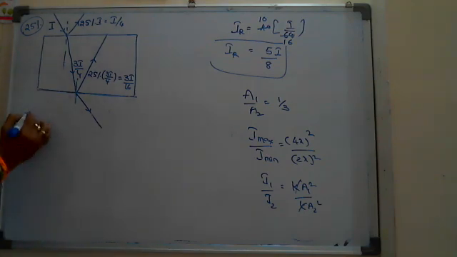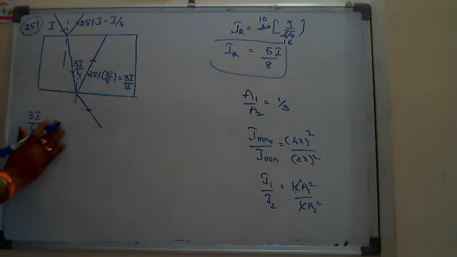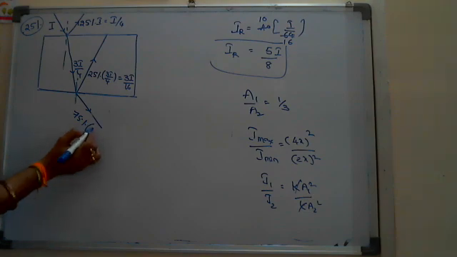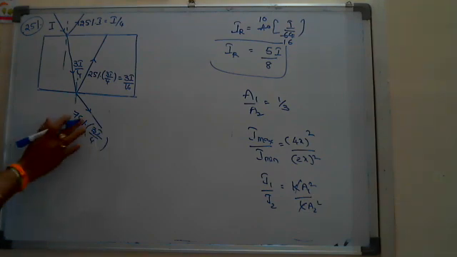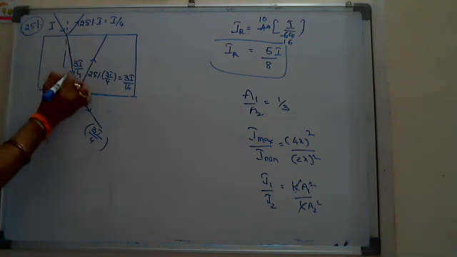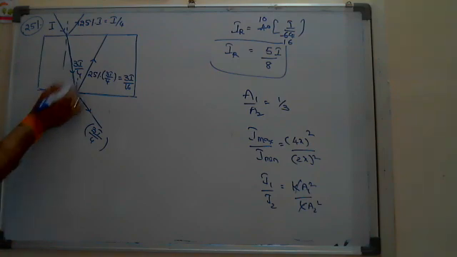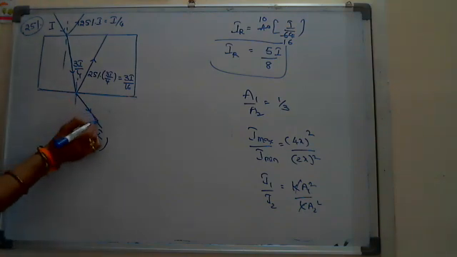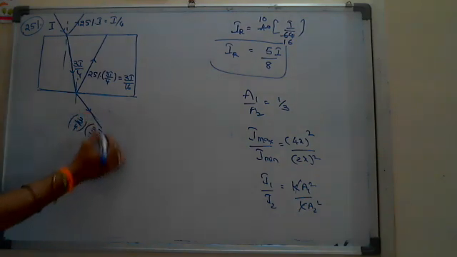So in 3I by 4, 3I by 16 is reflected, means 25% is reflected and 75% is refracted, the remaining. So this is 75% of 3I by 4, which is 3 by 4 of 3I by 4. So this intensity you are getting is 9I by 16.